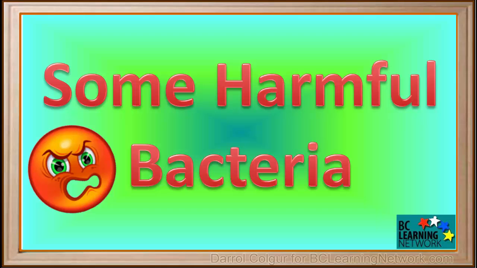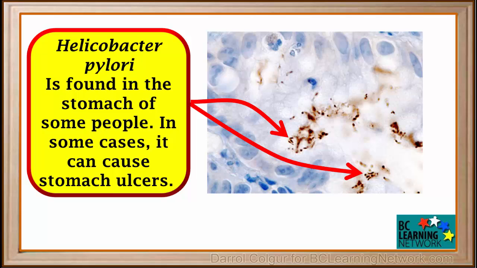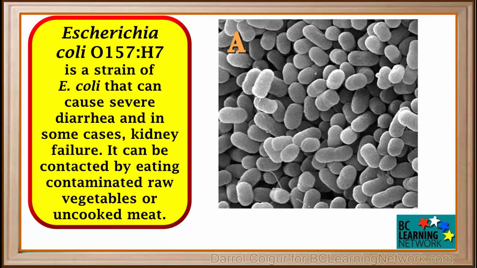Bacteria that are harmful and can cause disease are said to be pathogenic. The word pathogenic simply means able to cause disease. Helicobacter pylori is found in the stomach of some people. In some cases, it can cause stomach ulcers. Escherichia coli 157H7 is a strain of E. coli that can cause severe diarrhea and in some cases kidney failure. It can be contracted by eating contaminated raw green leaf vegetables or uncooked meat. Although contamination is rare, it occasionally occurs and leads to recalls of certain food products.